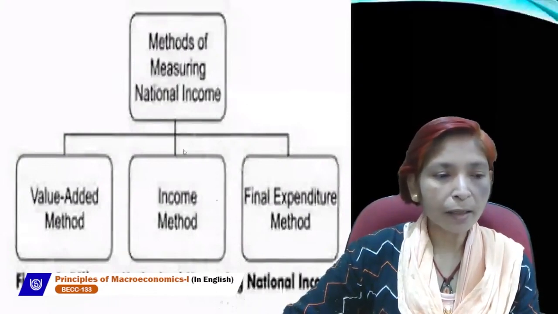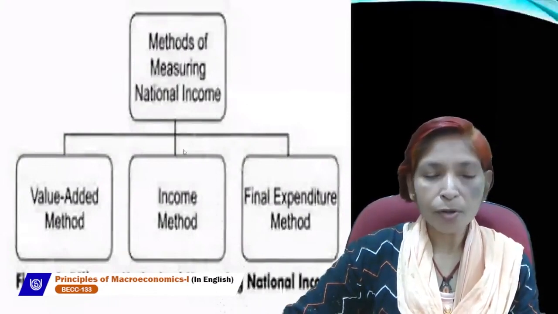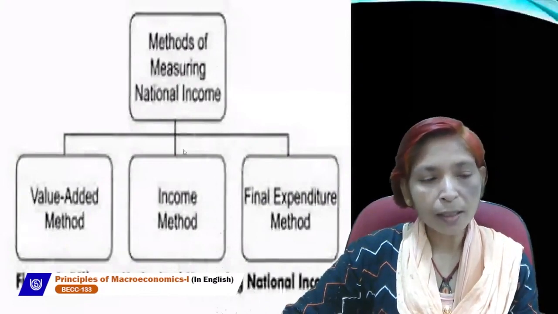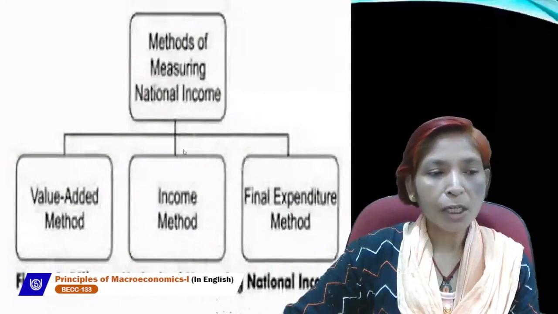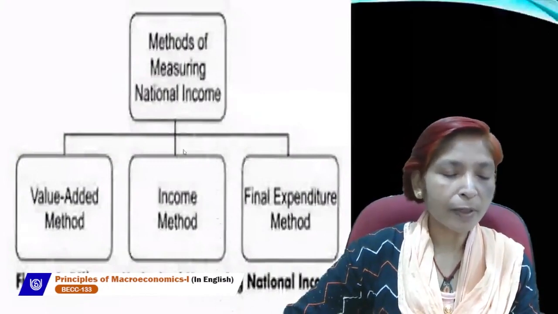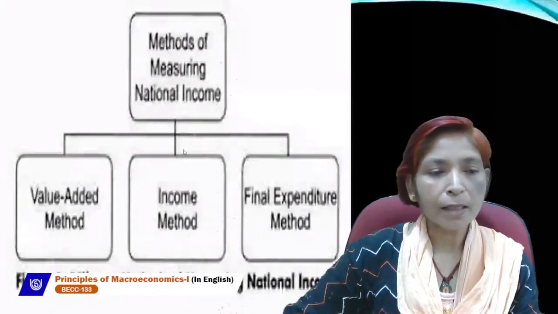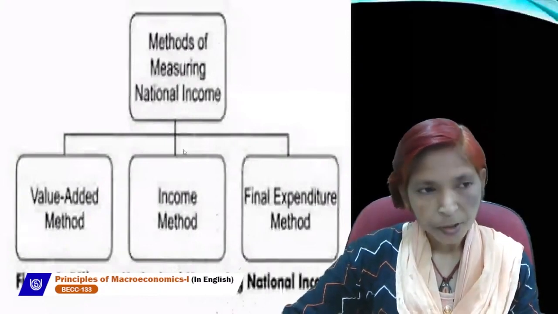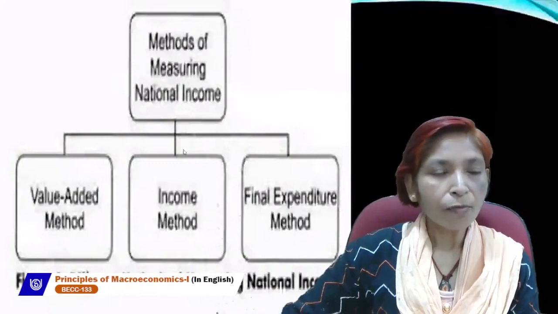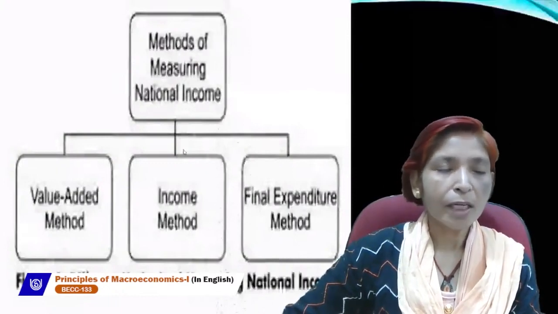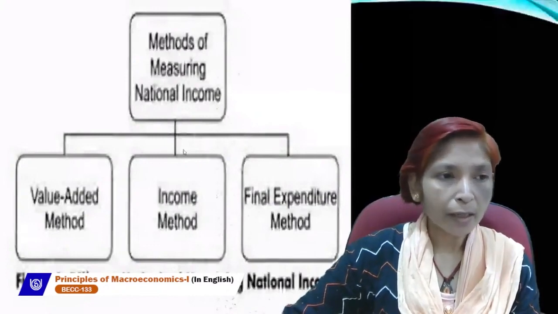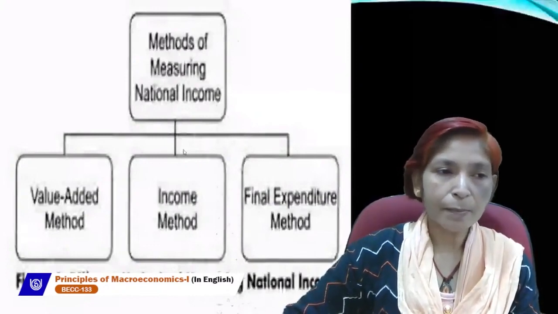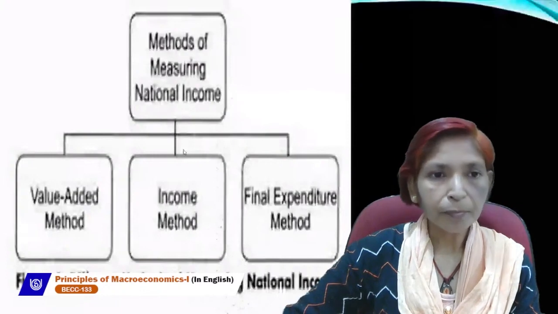If exports are greater than imports, then it will be positive, and if exports are less than imports, then it will be negative. And change in value of stock is the difference between closing stock and opening stock. So these four things are very necessary to add while estimating GDP by expenditure method.